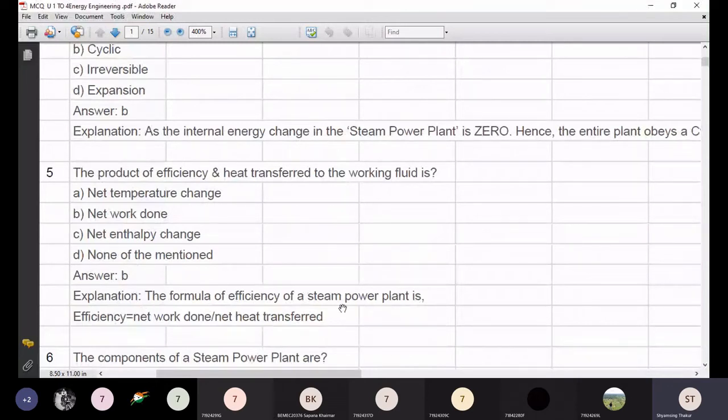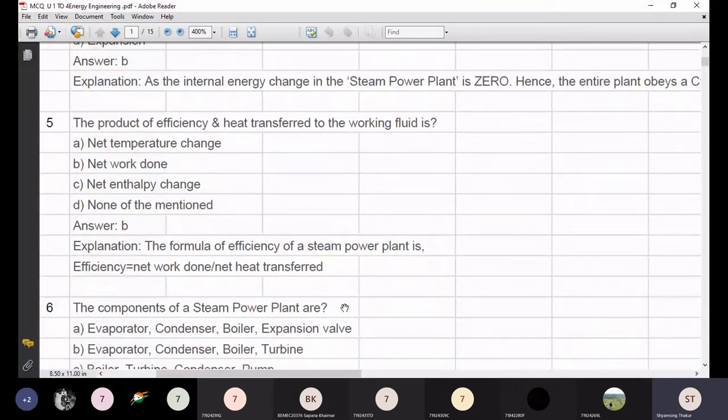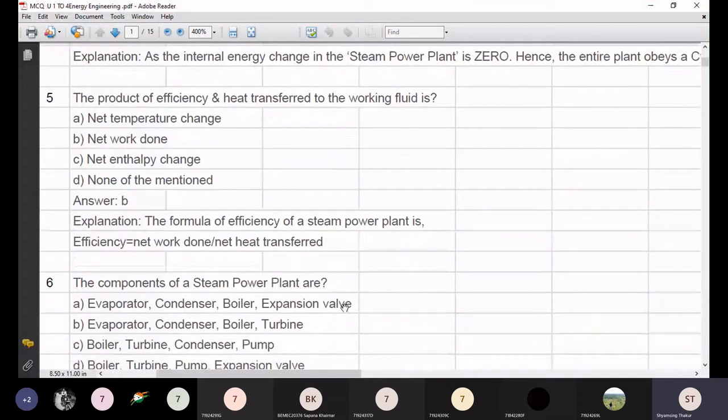Correct. Now, the components of the steam power plant are: option A, evaporator, condenser, boiler, expansion valve. Option B, evaporator, condenser, boiler, turbine. Option C, boiler, turbine, condenser, pump. And option D, boiler, turbine, pump, expansion valve. So take 2 minutes and answer.